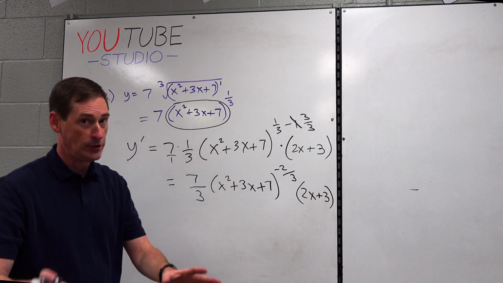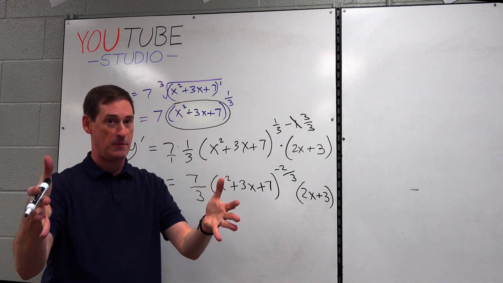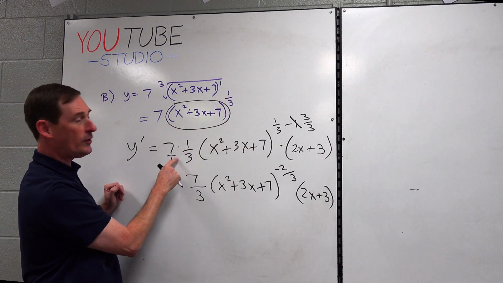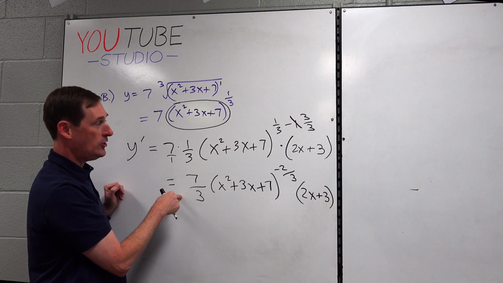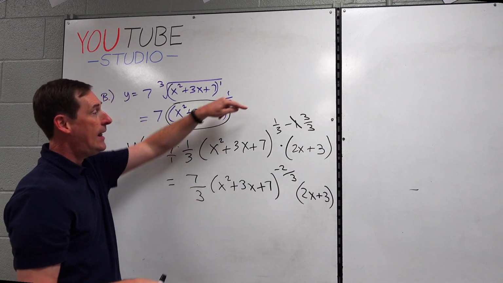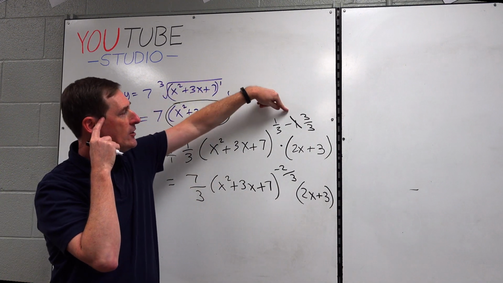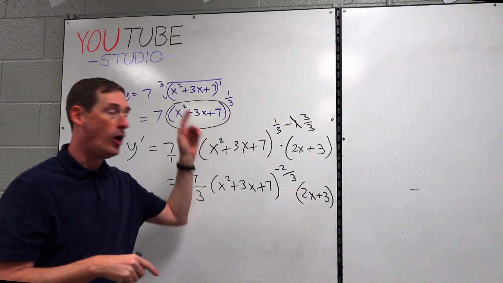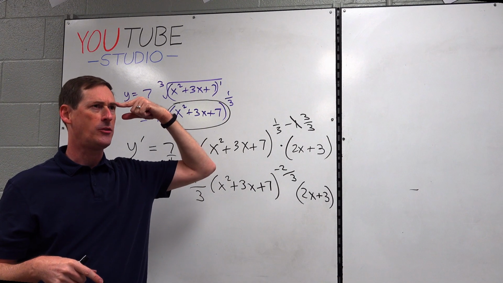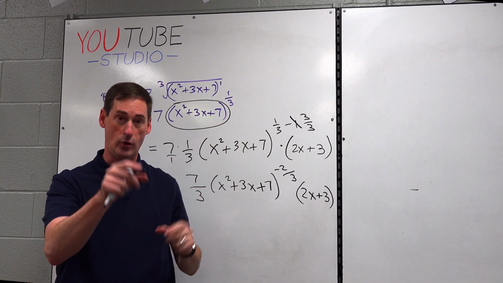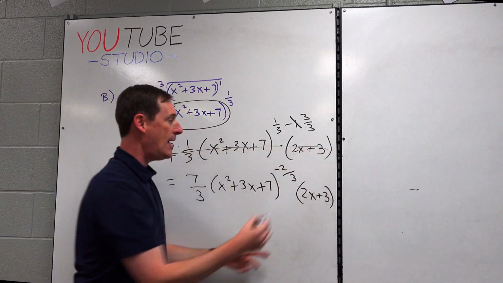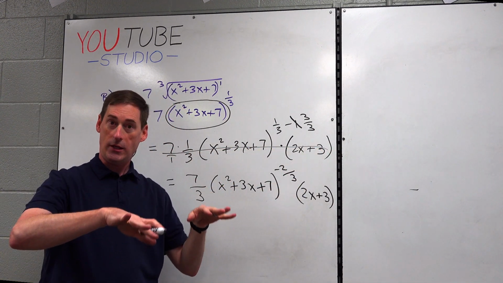Now in the future, calculus students, my BCers, you're the best of the best. In the future, if you could just bring the 1/3 down and already know that that's 7/3, you won't have a wasted step. And if you can just do in your head 1/3 minus 1 is negative 2/3, which you all will be able to do, I promise you. You'll all just look at 1/3, subtract 3/3, negative 2/3. We want it quick, all right? So in the future, we won't spend this wasted step. We'll already be here, and we can keep going.